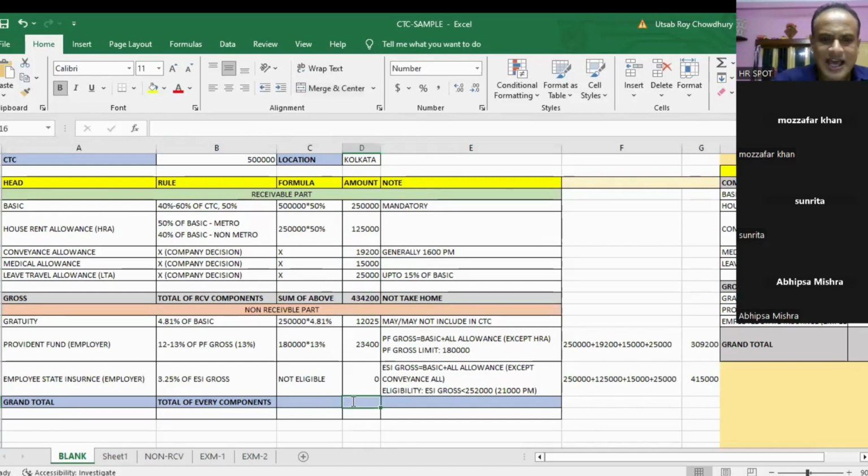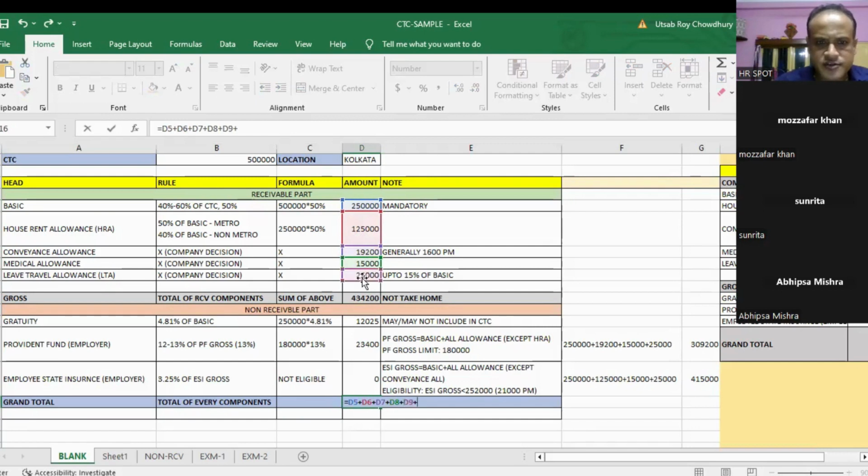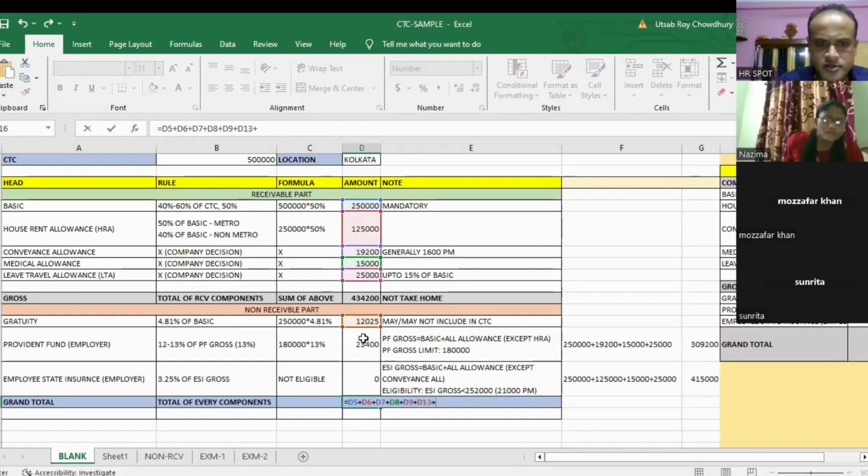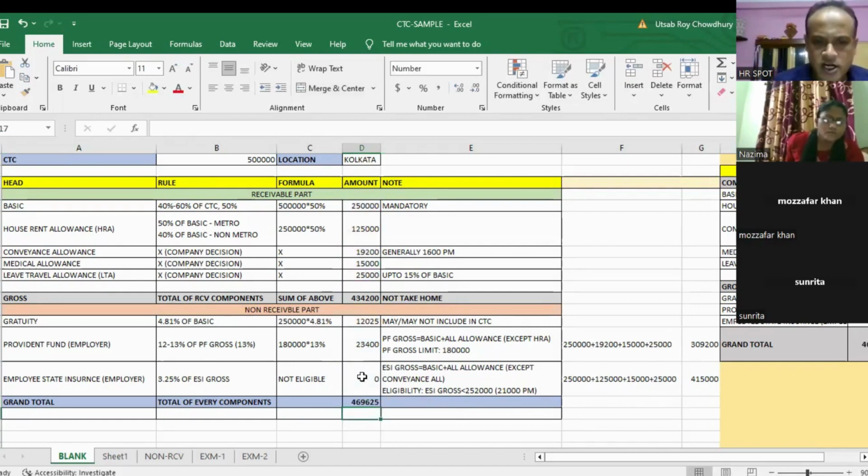So I will calculate basic plus HRA plus this plus this plus this. Right? I have calculated everything. Now, is it matching with my CTC?